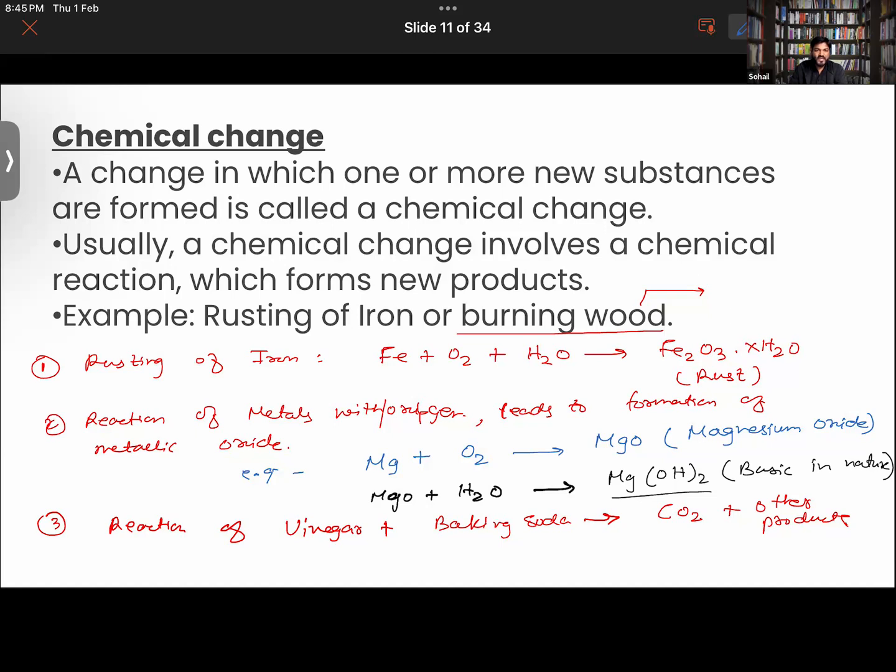You studied this in geography as well. For example, aluminum has to be extracted from aluminum oxide. This is bauxite, which is an ore from which aluminum metal is extracted.